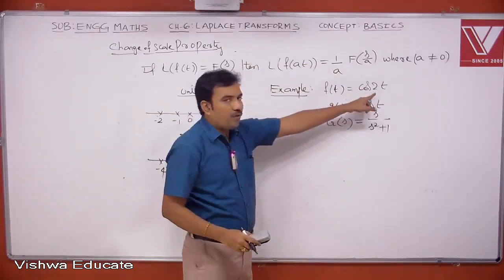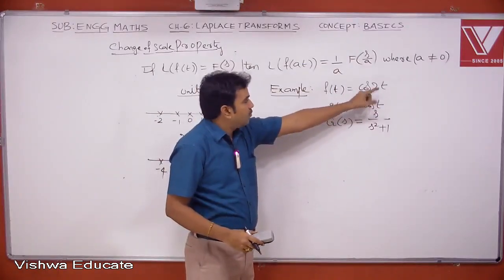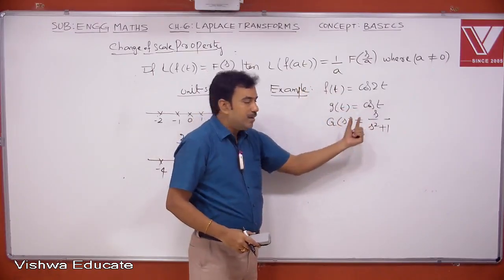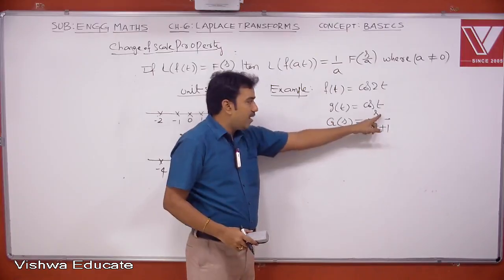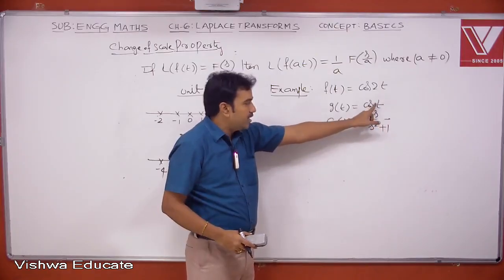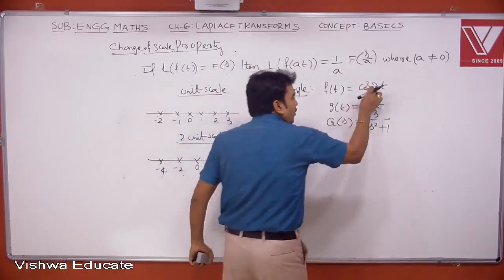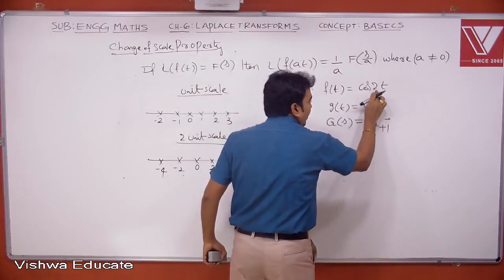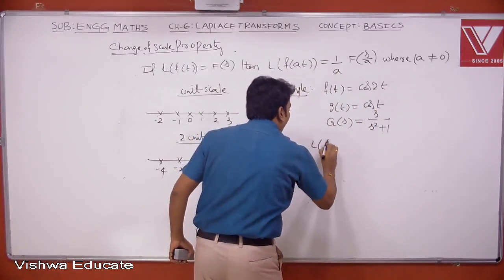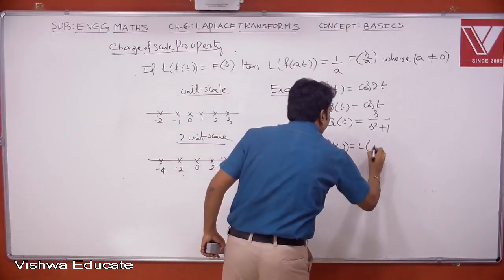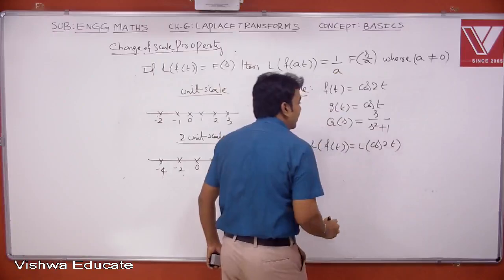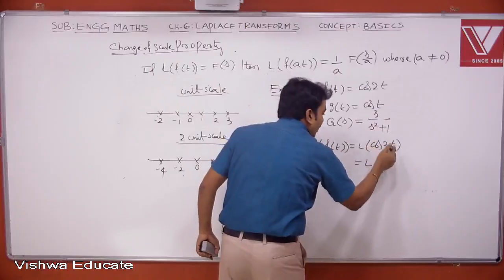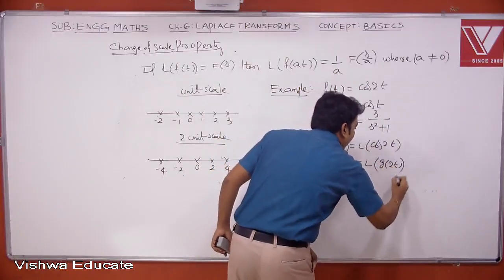I want Laplace of cos 2t. But here a value is 2, so you need to apply this. But before applying this, take g of t equal to cos t. So its Laplace is capital G, given by s by s square plus a square, because here a value is 1. But when you come to this, a value becomes 2. So please try to understand this. Here a value is 1 and this is a value 2. But I want Laplace of this f of t, which is nothing but Laplace of cos 2t. If g of t is cos t, then cos 2t is nothing but g of 2t. So Laplace of g of 2t.